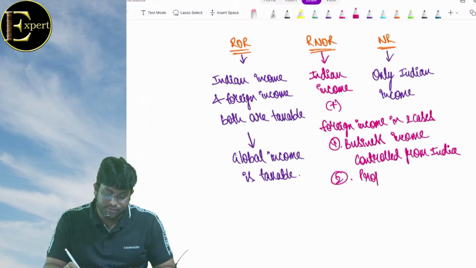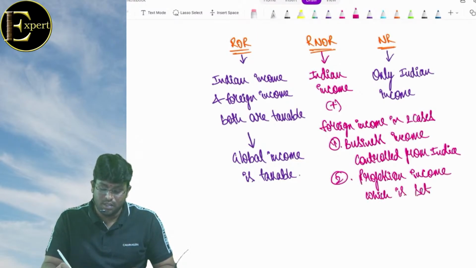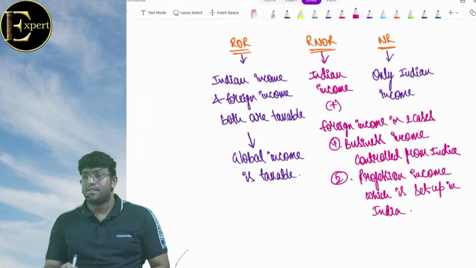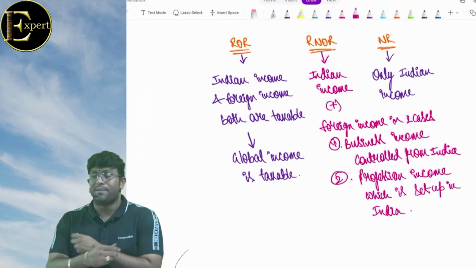Number two, profession income which is set up in India. And beta, set up in India means having an office in India. What does set up in India mean? Having an office in India. Sir, what is the common point in all three?